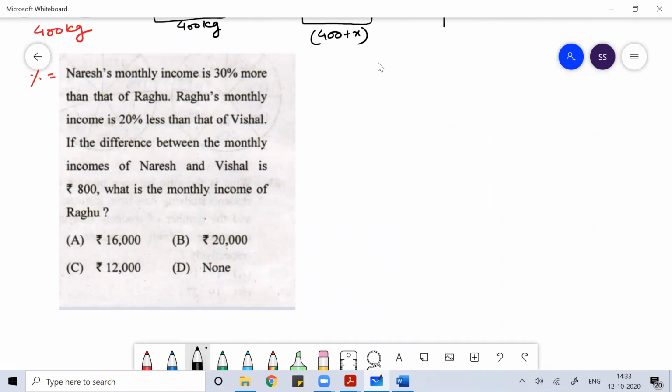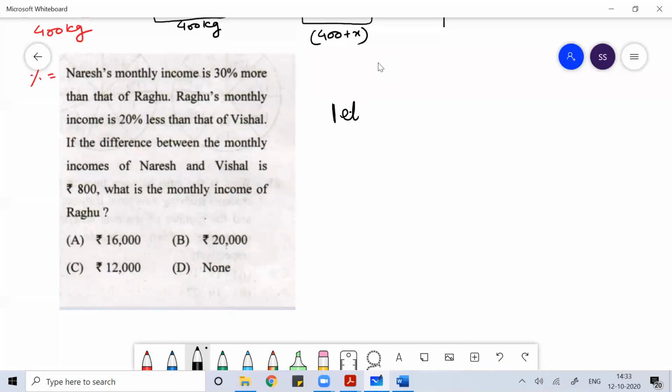So here you can see that Naresh's monthly income is 30% more than Raghu. Raghu's monthly income is 20% less than Vishal. If the difference between the monthly incomes of Naresh and Vishal is 800 rupees, what is the monthly income of Raghu?